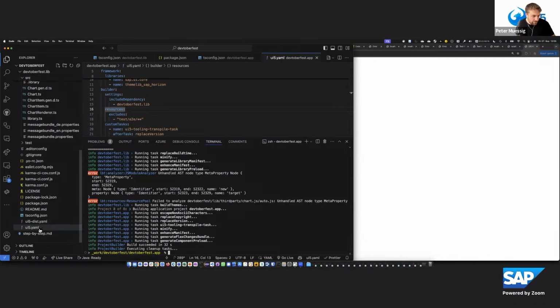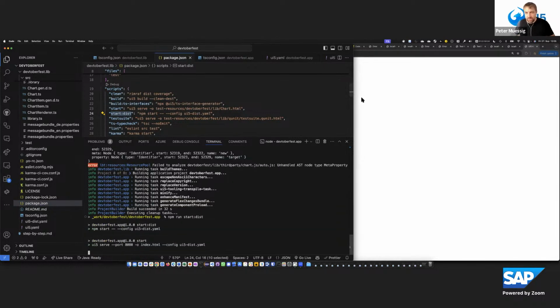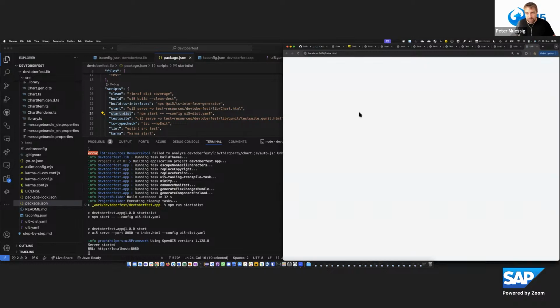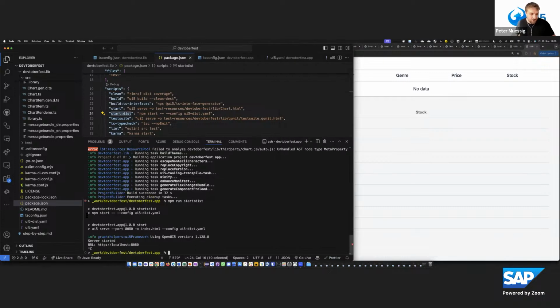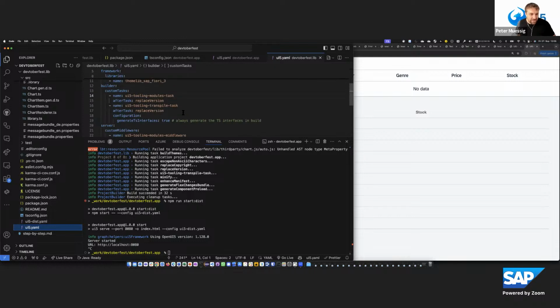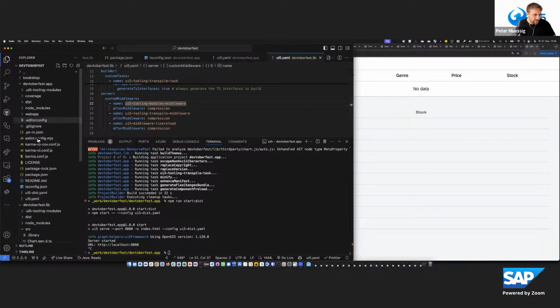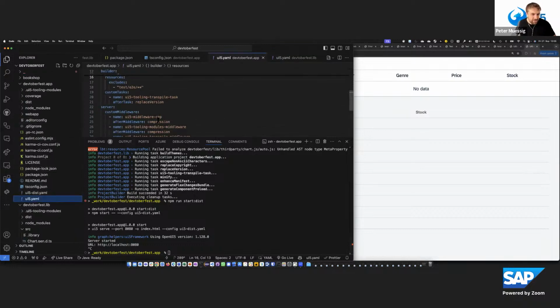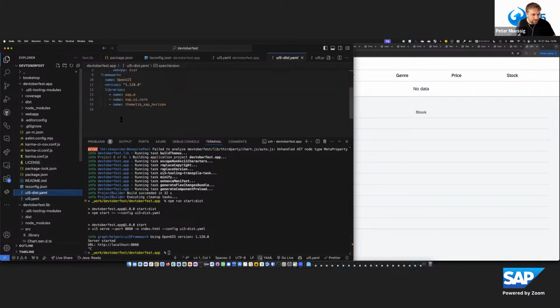And you can now also use the tooling to validate the dist output. npm run start dist. And here now the server is not running, for sure, because the server is not in. But we can do that by adding it here in the custom middleware. Not the library project here. This is the application project. We have the custom middleware, the cap. And in this project, we need to also add this server configuration.